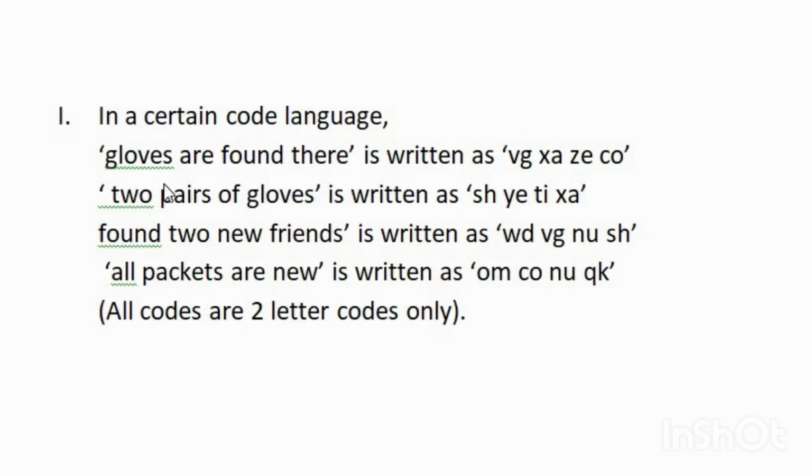The third workout question is, in a certain code language, globes are found there is written as VG, XA, ZE, CO. Two pairs of globes is written as SH, YE, TI, XA. Found two new friends is written as WD, VG, NU, SH. All packets are new is written as OM, CO, NU, QK. All codes are 2-letter codes only.